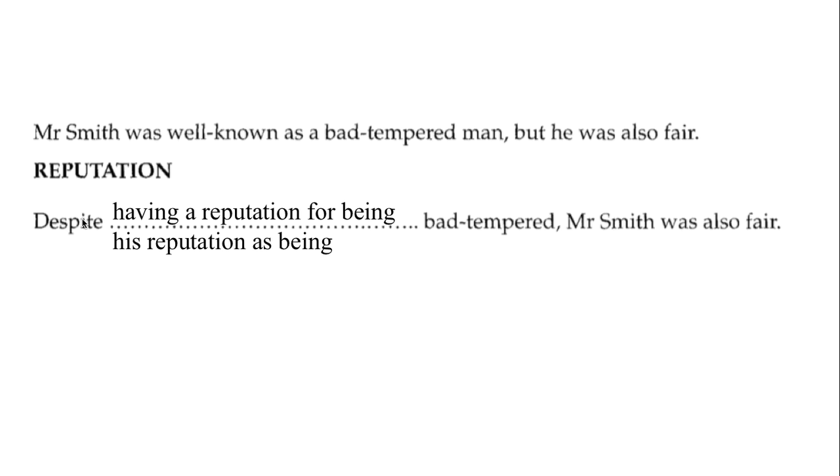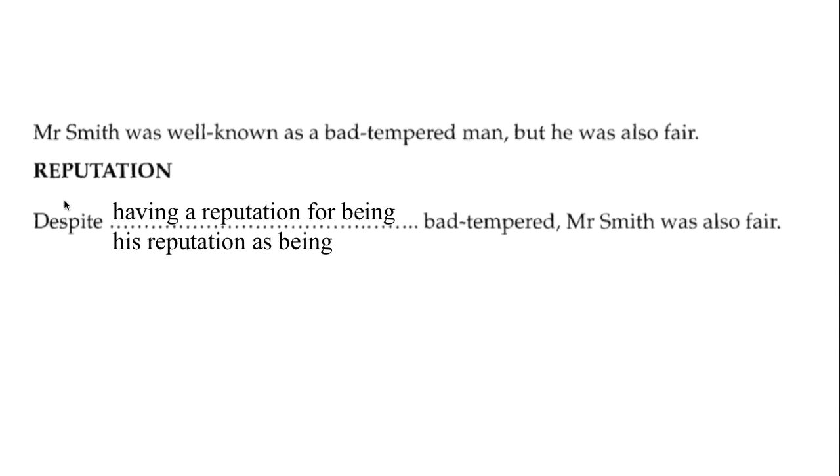And after the word despite, in this case, we could write, despite having a reputation for being bad-tempered, Mr. Smith was also fair. Or, despite his reputation as being bad-tempered or for being bad-tempered, Mr. Smith was also fair.